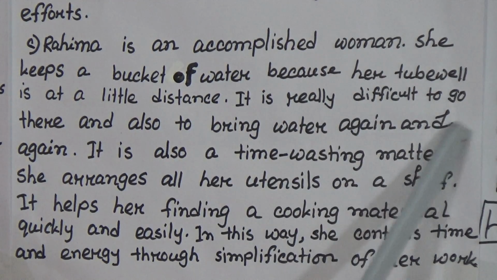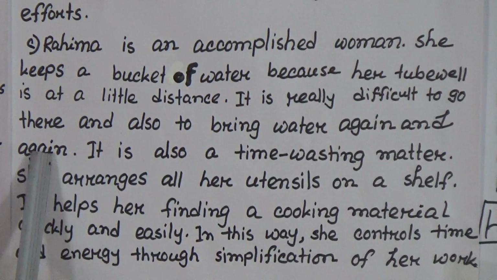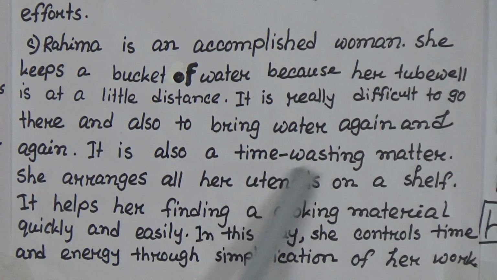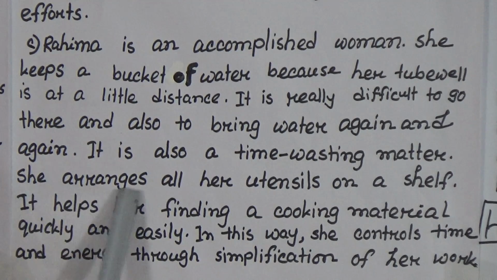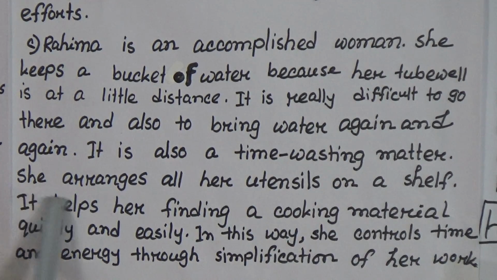It is really difficult to go there and also to bring water again and again. It is also a time-wasting matter. She arranges all her utensils on a shelf. It helps her finding a cooking material quickly and easily. In this way, she controls time and energy through simplification of her work.